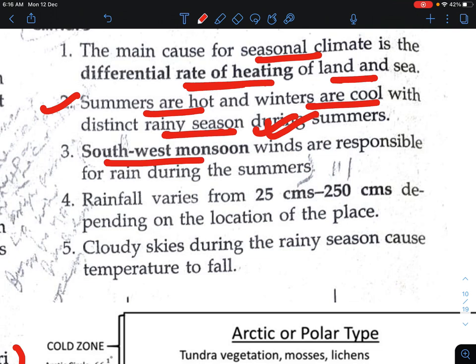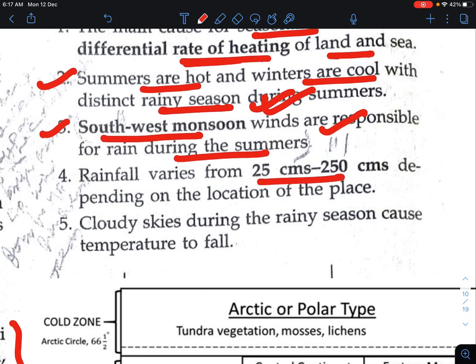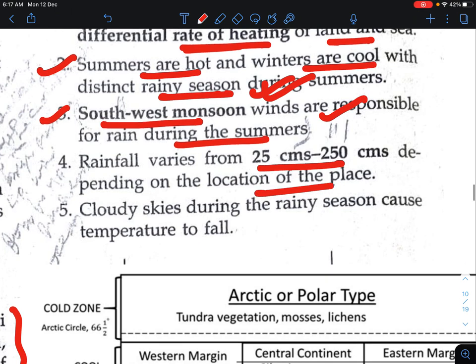Now this is the southwest monsoon. The southwest monsoon winds are responsible for the rain during the summer. So if we talk about India, or this tropical monsoon region, the southwest monsoon is responsible for the rain during the summer. And what is the rain? It lies between 25 centimeter to 50 centimeter, depending upon the location of place.